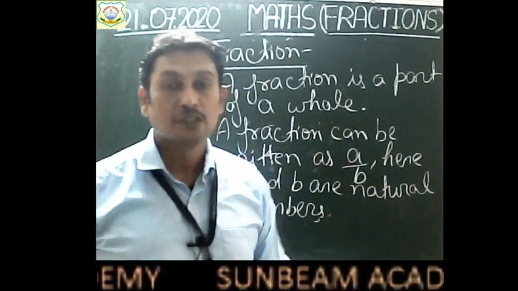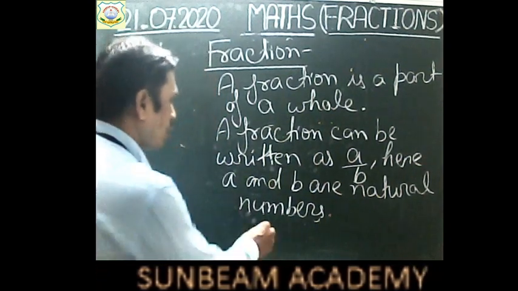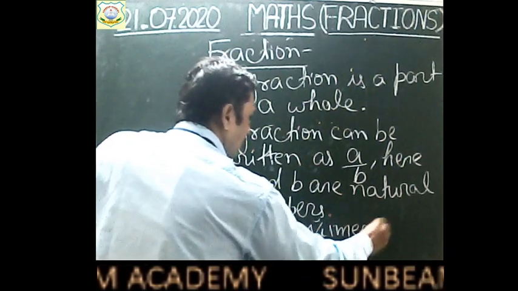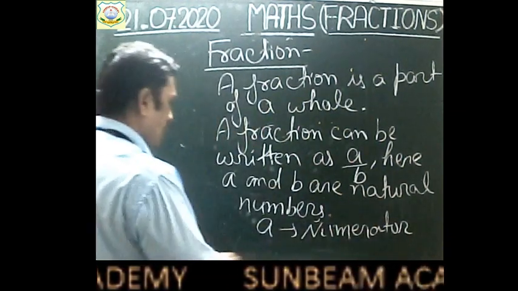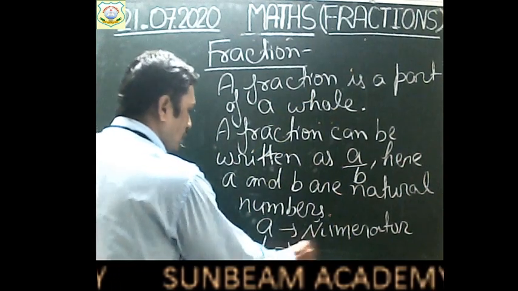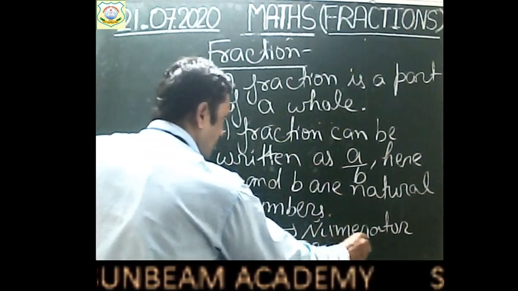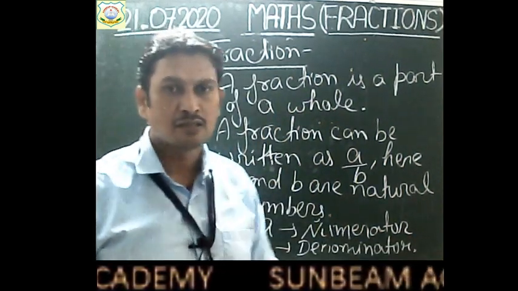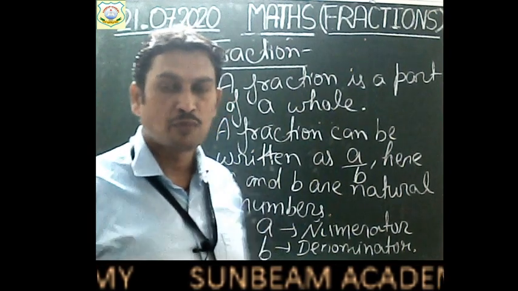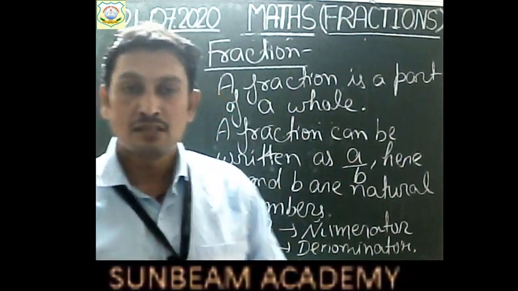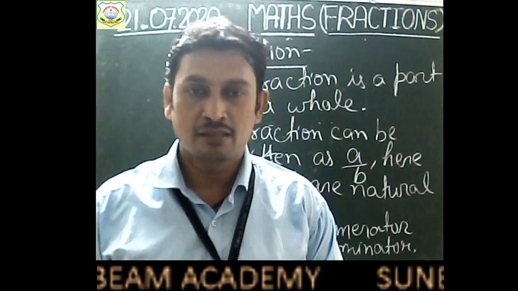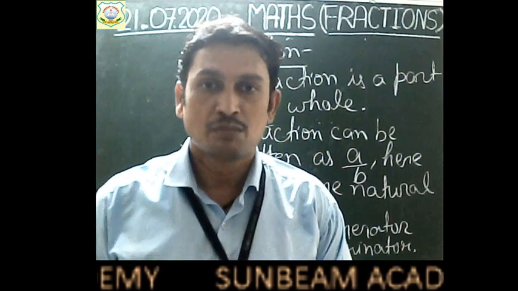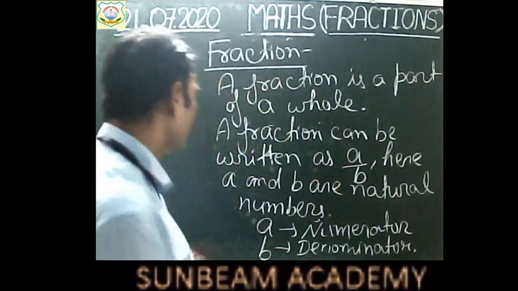Right, children? So a is called the numerator. The number on top is called the numerator, and b is called the denominator. Upper part is called numerator and lower part is called denominator. A fraction is not negative. Numerator and denominators are not negative. They are positive natural numbers only. Right?